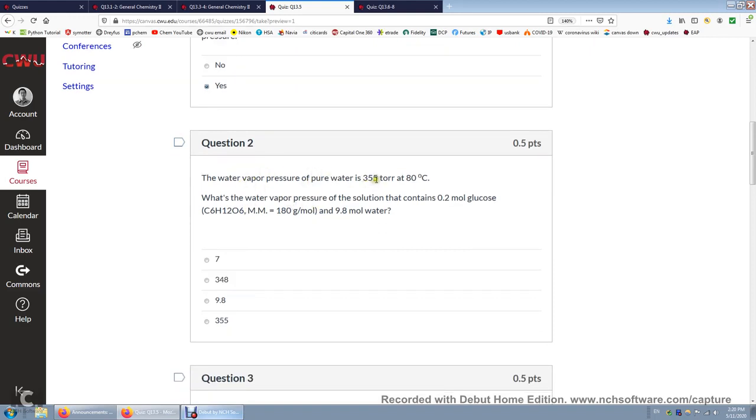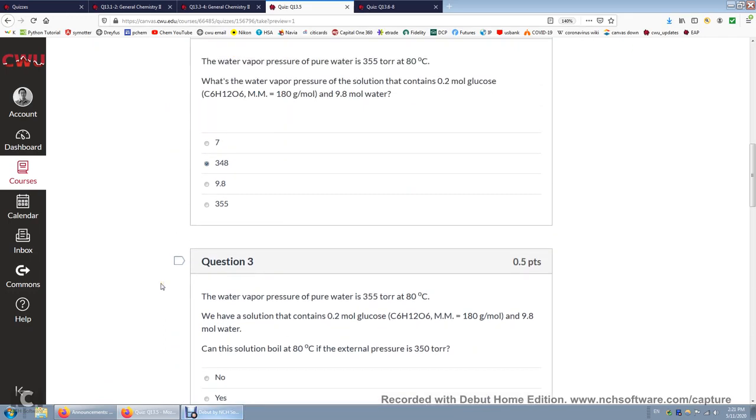Now, water vapor pressure is 355, and this time we're going to add a little bit of glucose in water. So how much glucose? Only 0.2 moles into 9.8 moles of water. So what's the mole fraction of water? 0.98. So it's 9.8 divided by 10. So 0.98. What's the water vapor pressure? 0.98 times 355. All right, so that's 348. Slightly lower than the water vapor pressure of pure water.